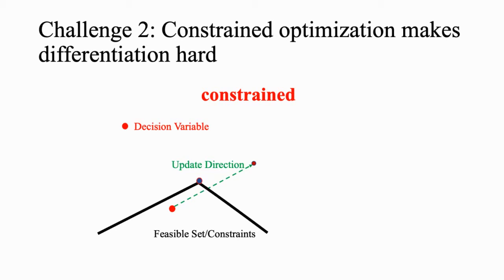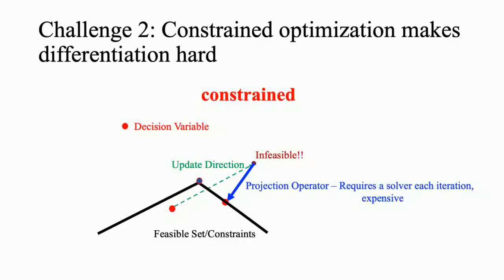However, note that after updating, the variable becomes infeasible. So we need a projection operator that puts it back into the feasible set. This projection operator is needed at every iteration, which can be expensive, and it's hard to define its gradient. As an example, the losses constructed using such constraints are Fenchel-Young losses, which were studied in a nice paper last year.